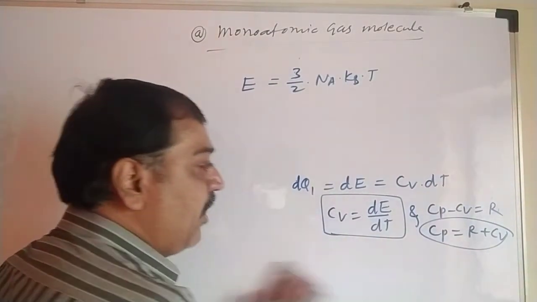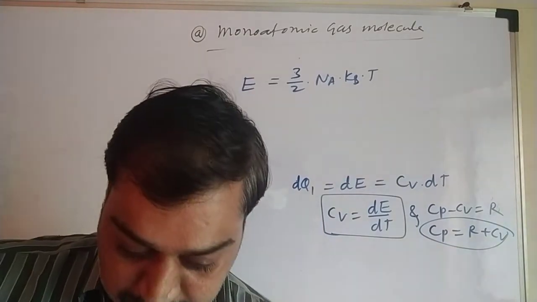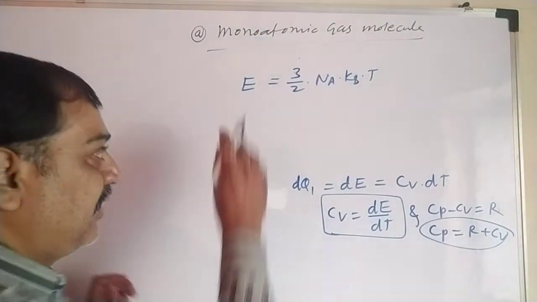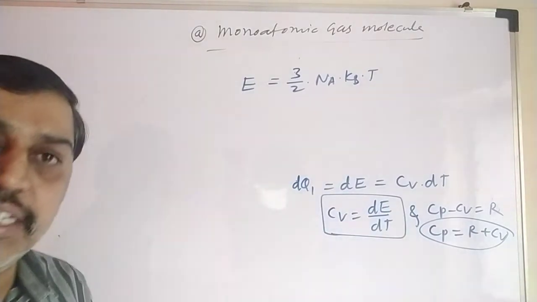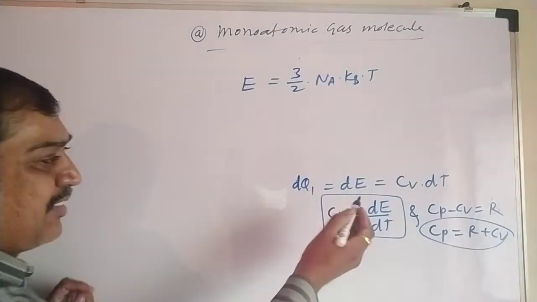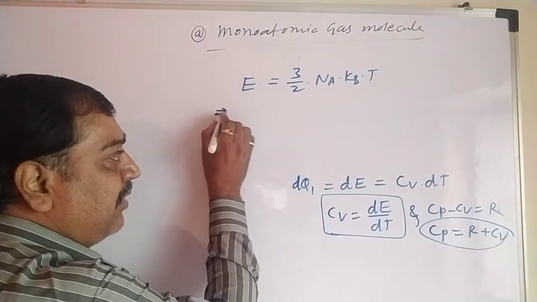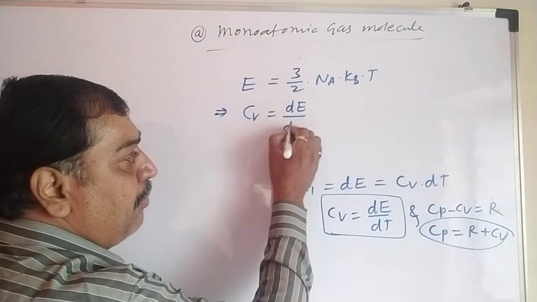So let's start according to this. What we have written is the internal energy per mole; this E is the internal energy per mole. Now from this, what do we have to find for a monoatomic gas molecule? The specific heat at constant volume. This implies that Cv equal to dE divided by dT.